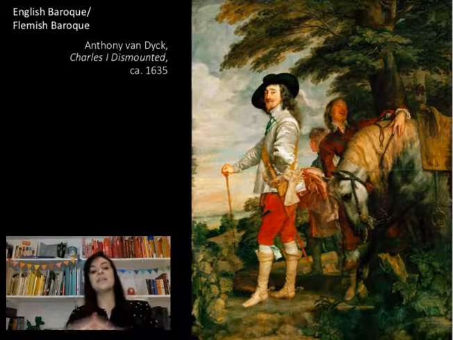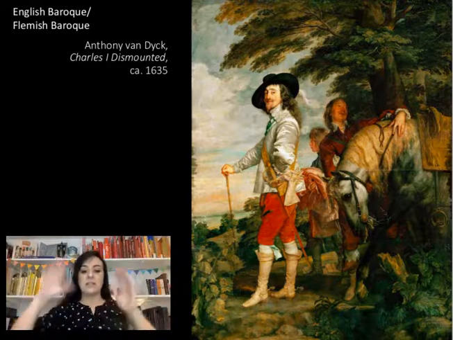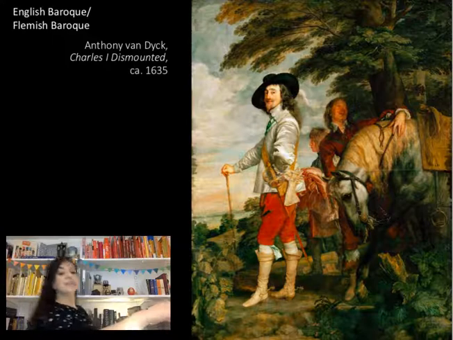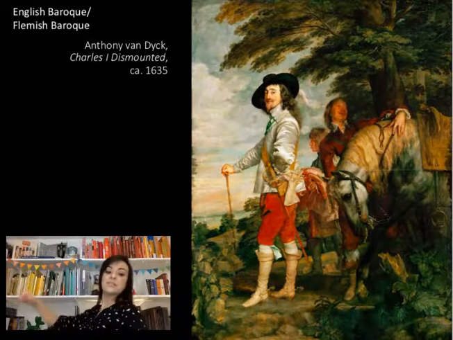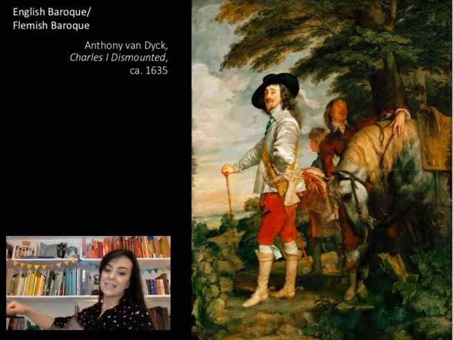So we see here Charles dismounted, meaning off of his horse, and he's got his walking stick, his very fancy walking stick, and he's surveying the land. He's like this, huh? He's surveying the land. His land. King of England.